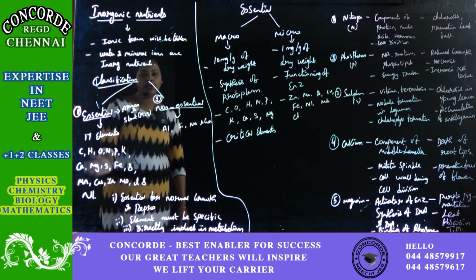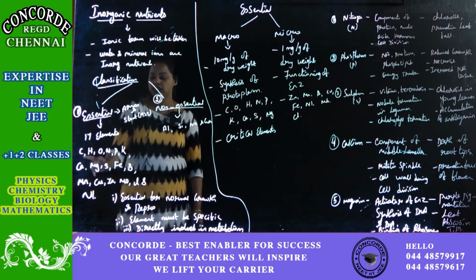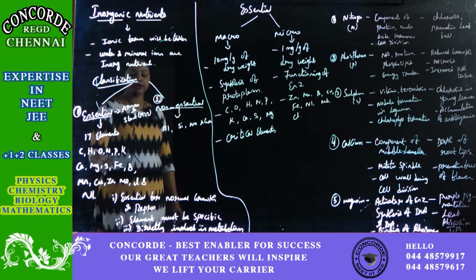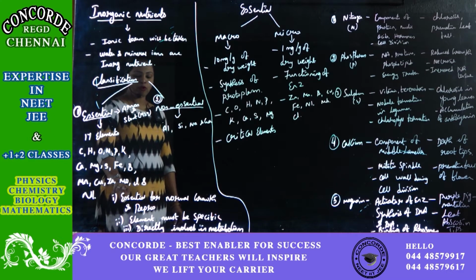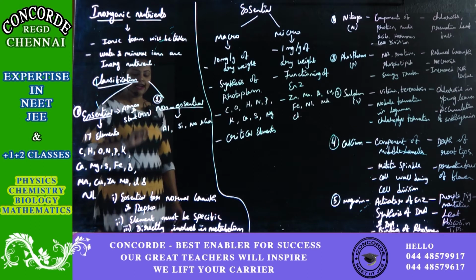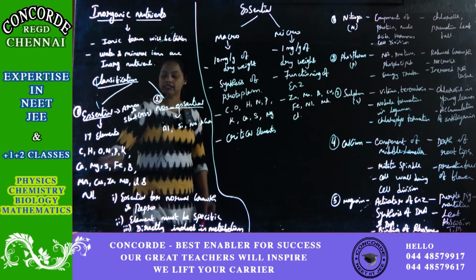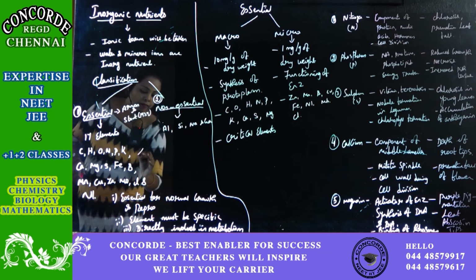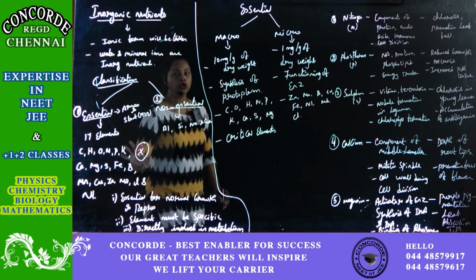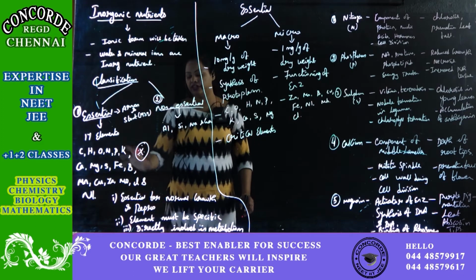I think you must be aware of the short forms of all these nutrients. C is carbon, hydrogen, oxygen, nitrogen, phosphorus, potassium, calcium, magnesium, sulfur, iron, boron, manganese, copper, zinc, molybdenum, chlorine and nickel. All these 17 are considered to be the essential nutrients. Please make a note of it and remember all these 17 nutrients.